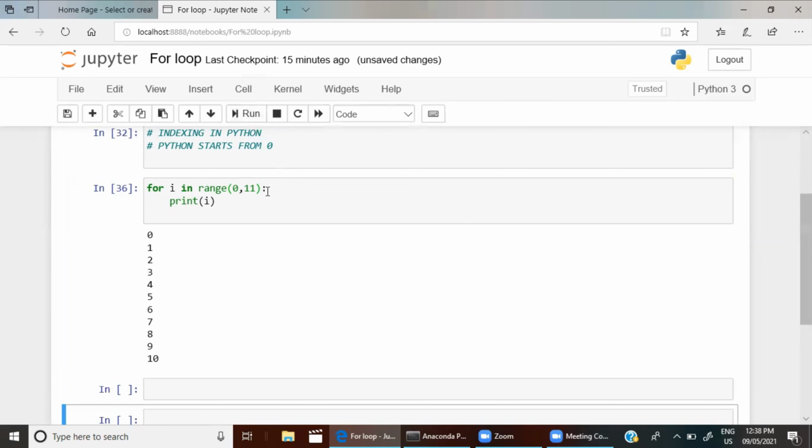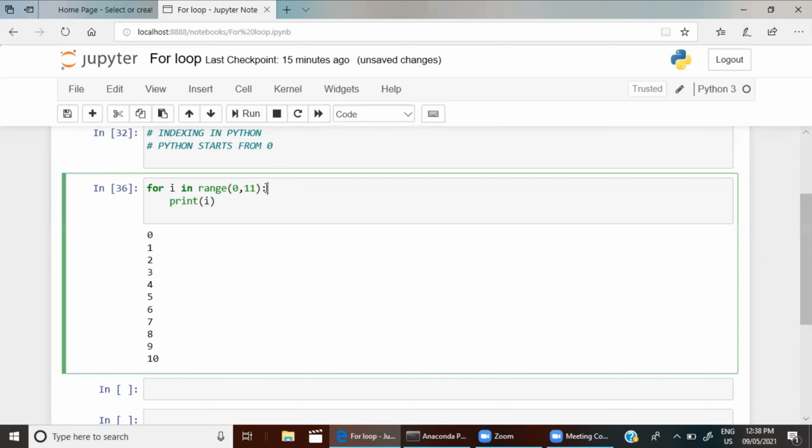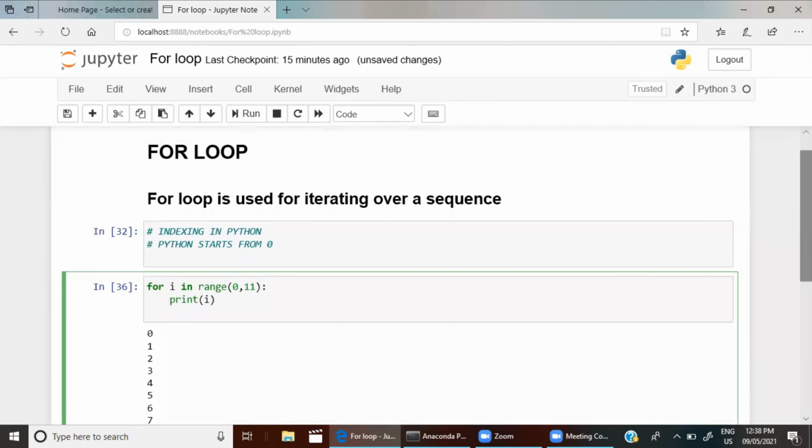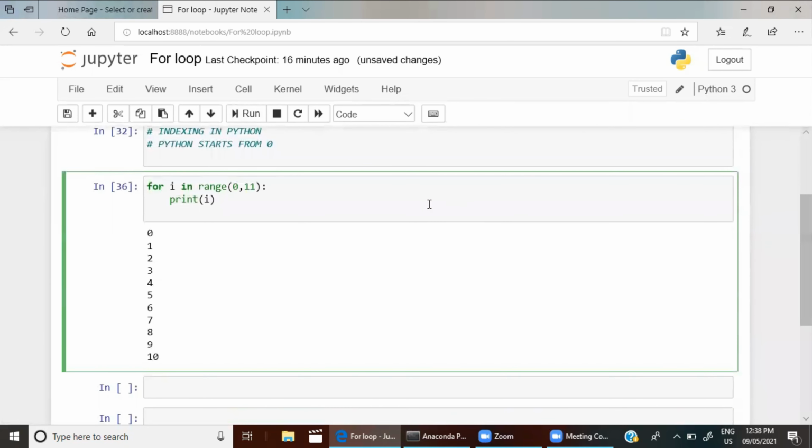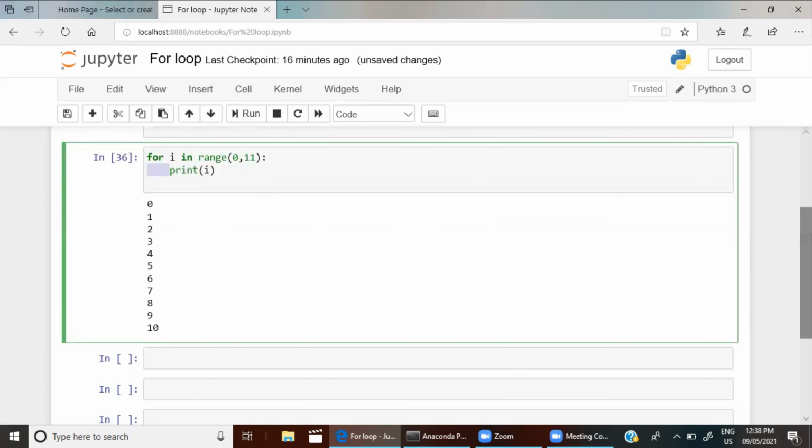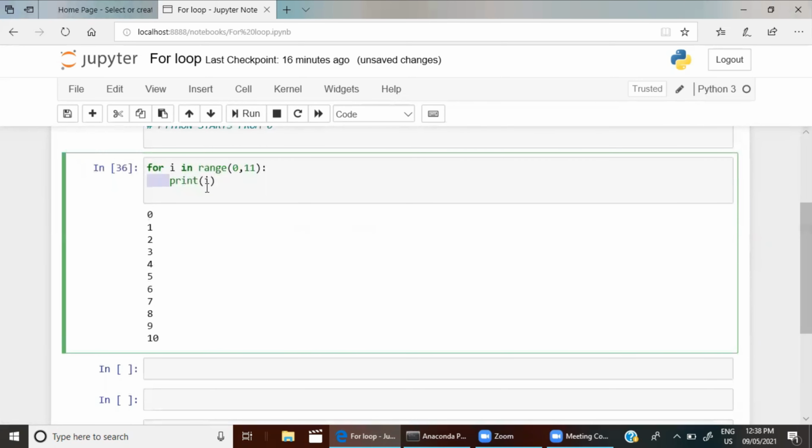Same way as defining a function, you have to give a colon here. Then this space is called indentation. You're not new to this indentation, because we have seen this in the function also. Like def function, and then we have space like this in the function also. So this is the syntax followed here.